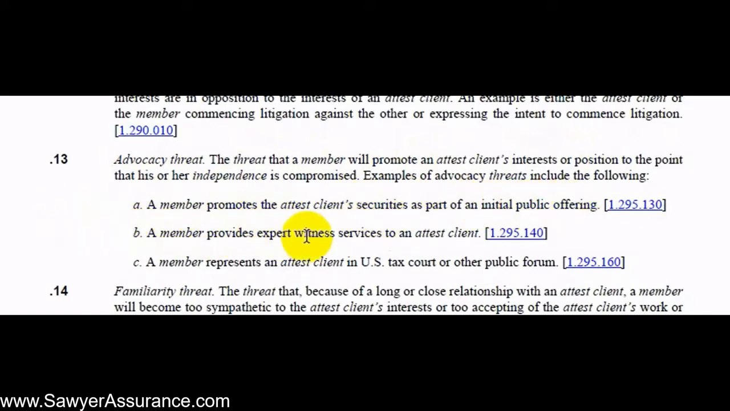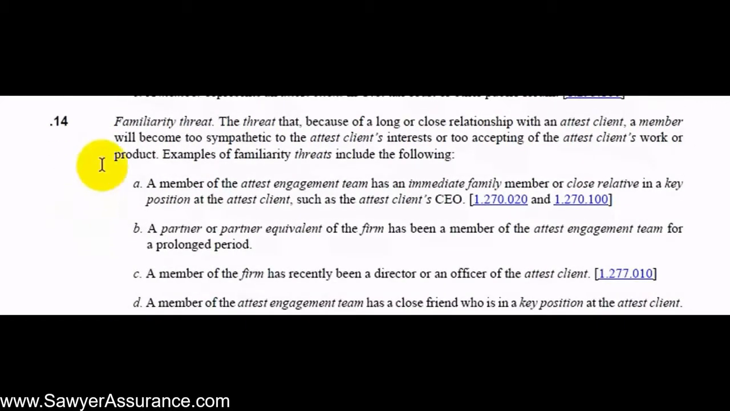The auditor provides expert witness services to the client, or the auditor represents the client in a tax court or other public forum. So in that case, the auditor might have an incentive to make things look better for the client's financial statements and be its advocate. Next, we have a familiarity threat.